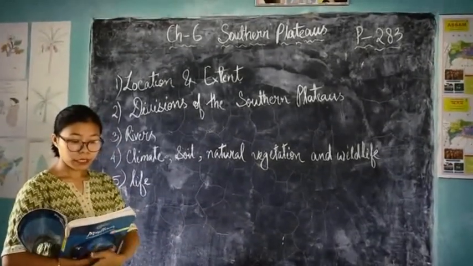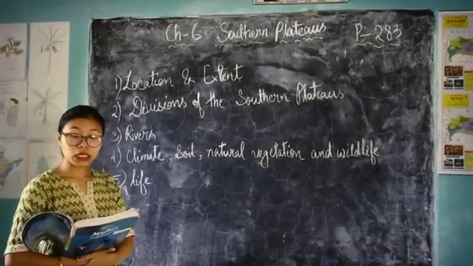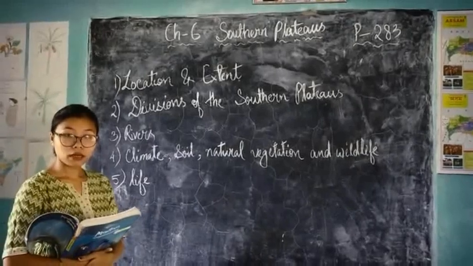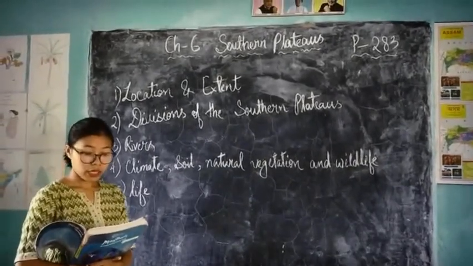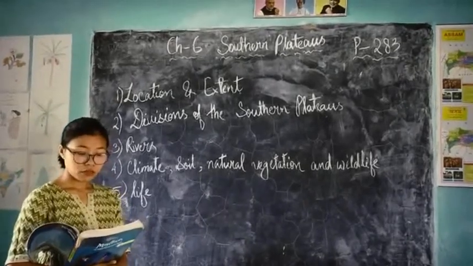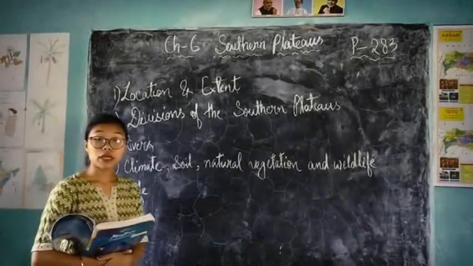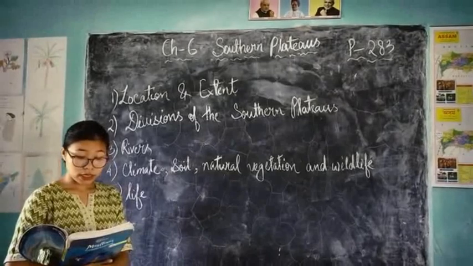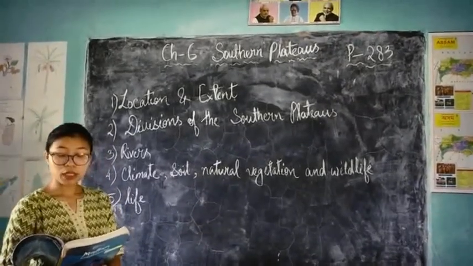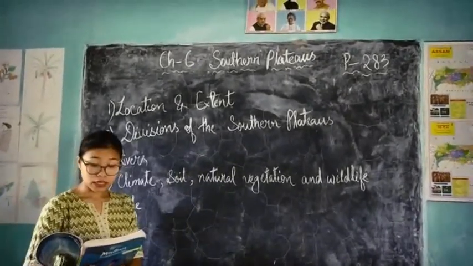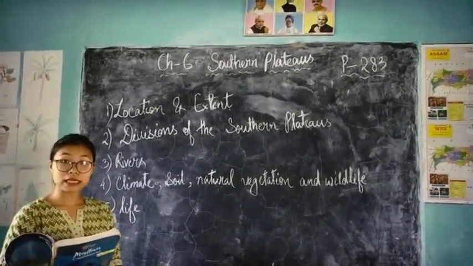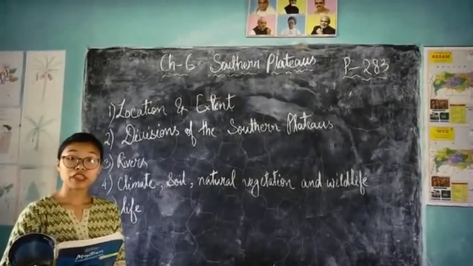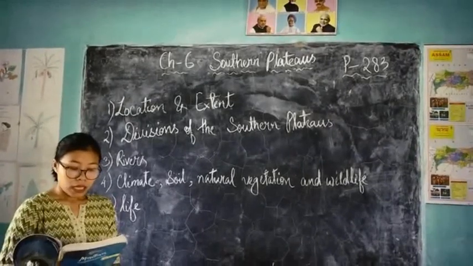The Malwa Plateau is bordered in the northwest by the Aravalli Hills and in the south by the Vindhyas. So, the Malwa Plateau is surrounded by the Aravalli Hills in the northwest and in the south side by the Vindhya Hills.